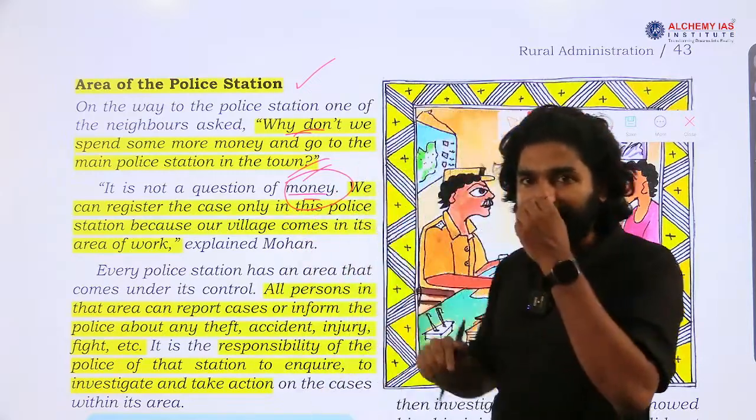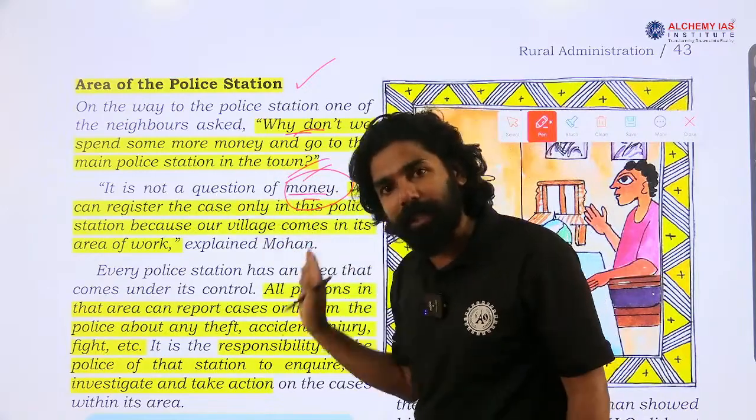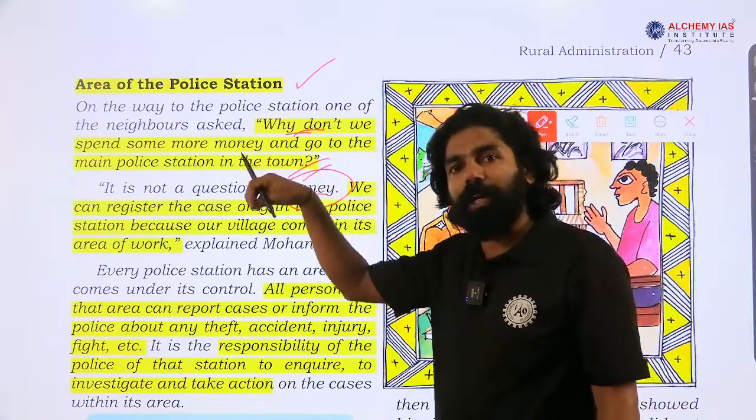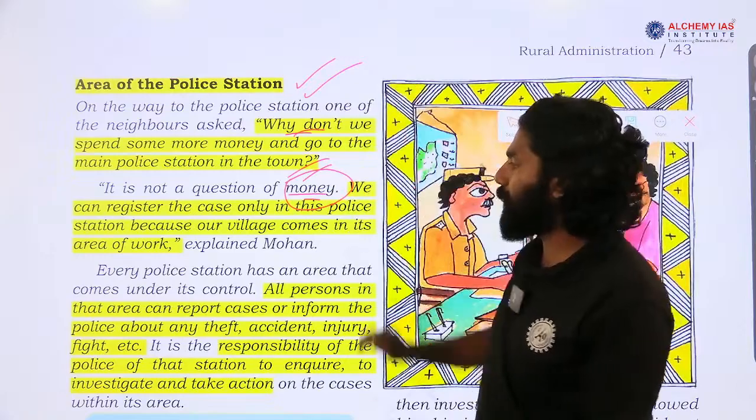That is why, since this case between Mohan and Raghu happened in a particular village, they can report this case to the police station located in their village. So that way they are going to the police station of that particular area.